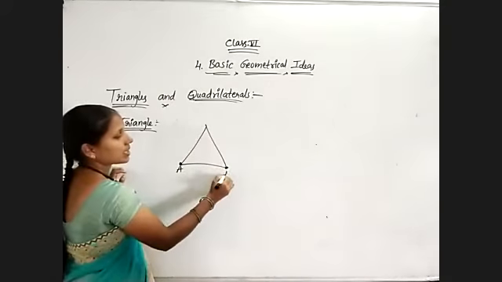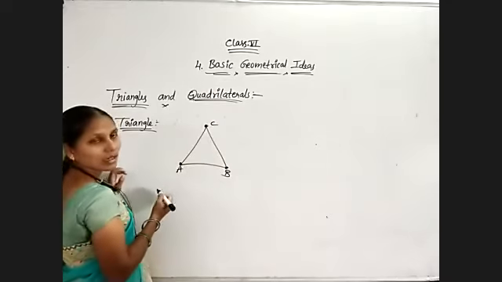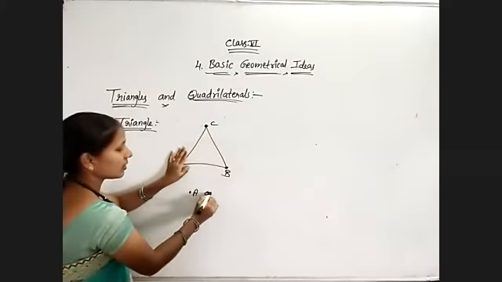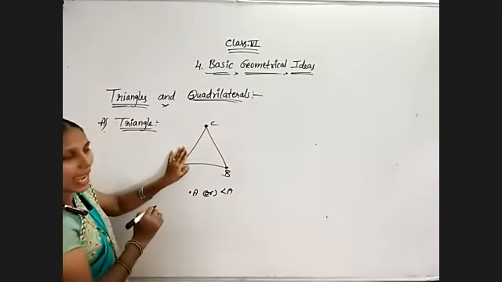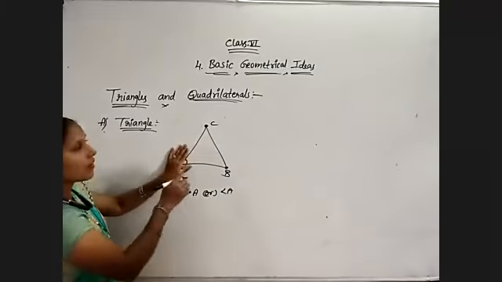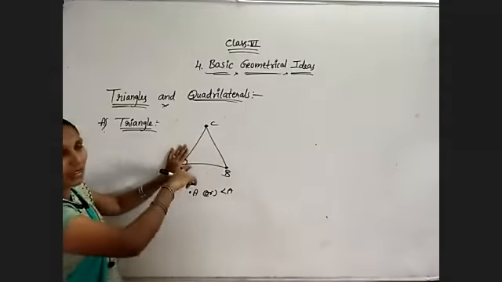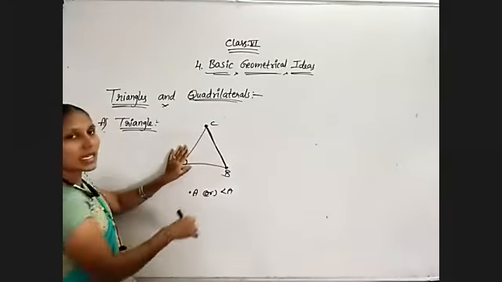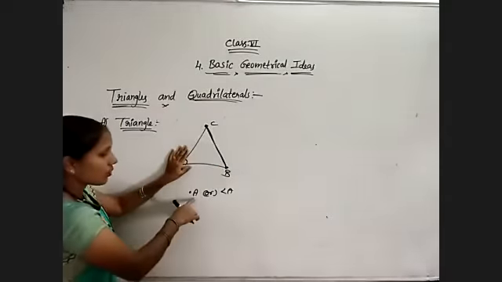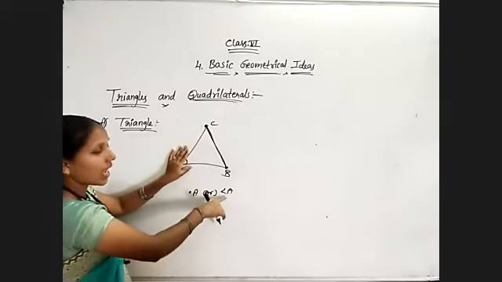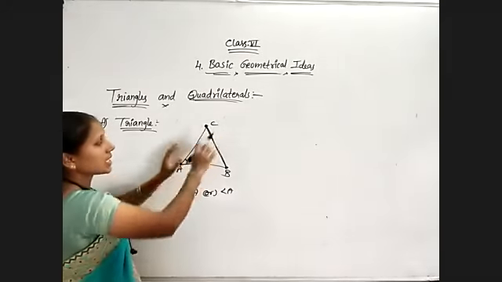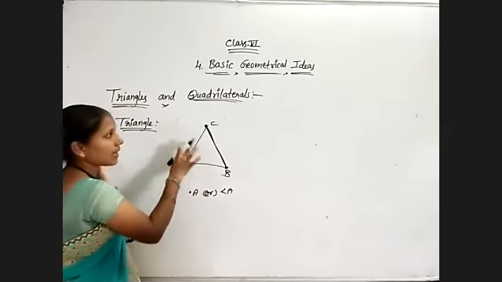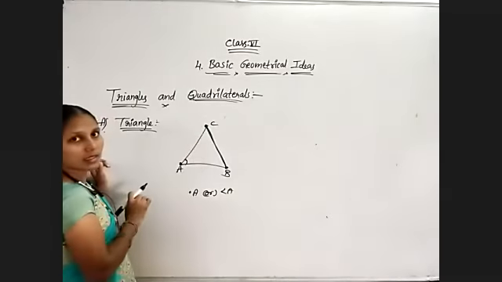Now ABC is my triangle. For this, first I am considering point A or angle A. Both are the same. For angle A or point A, what are the remaining letters in this triangle? B and C only, no? That means BC is a line segment. So for vertex A or angle A, BC is the opposite side. And the remaining two, AB and AC, are adjacent sides.